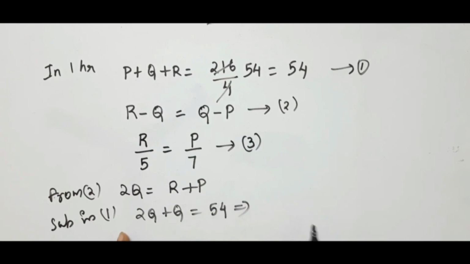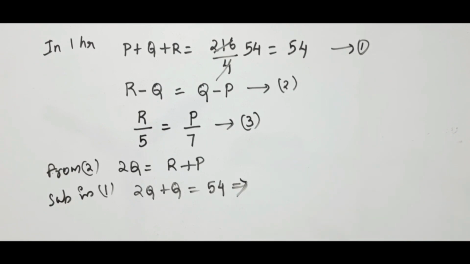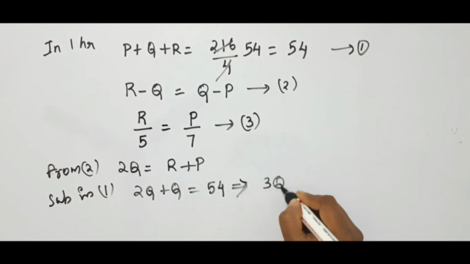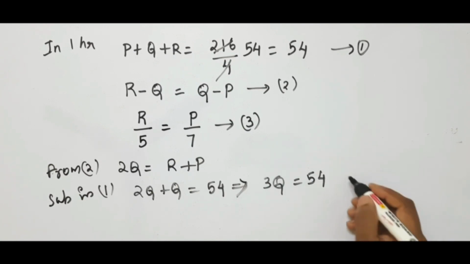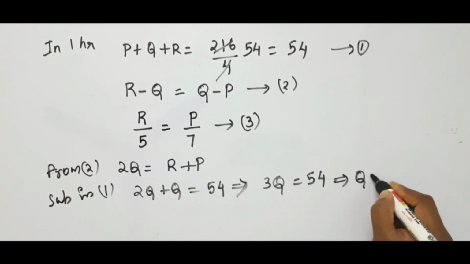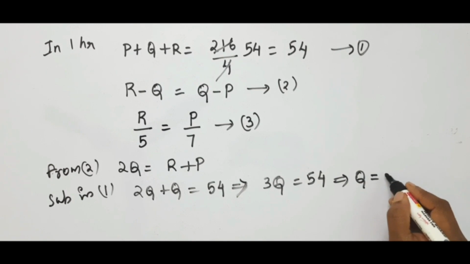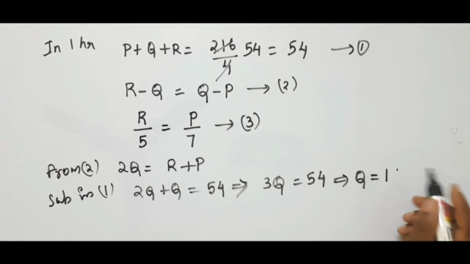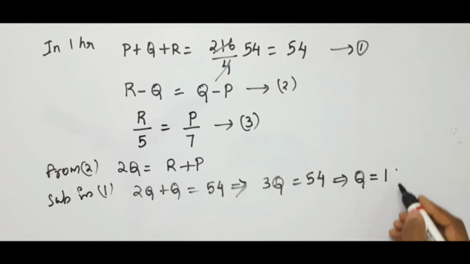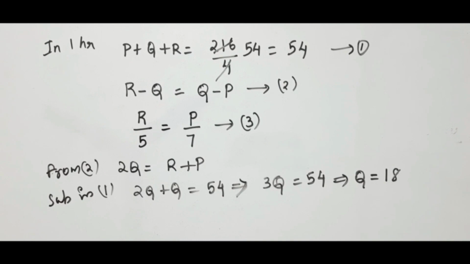So 3Q is equal to 54. So Q is equal to 54 by 3, which is nothing but 18. So we got Q is equal to 18. Now substitute this into this value.